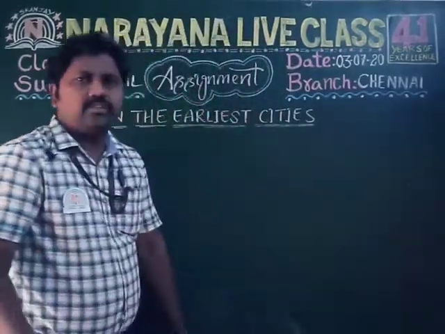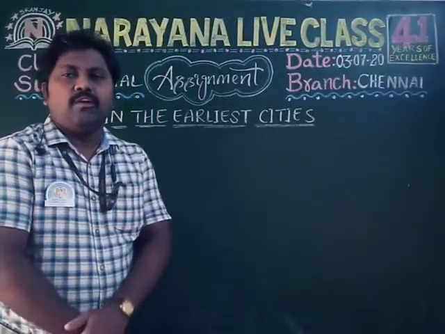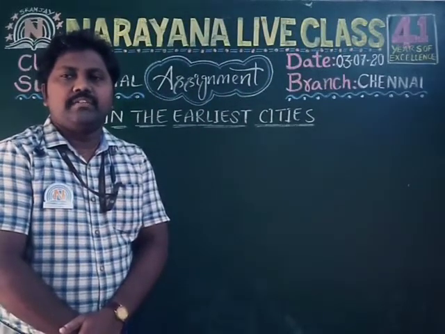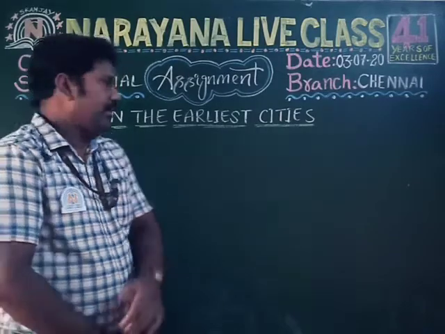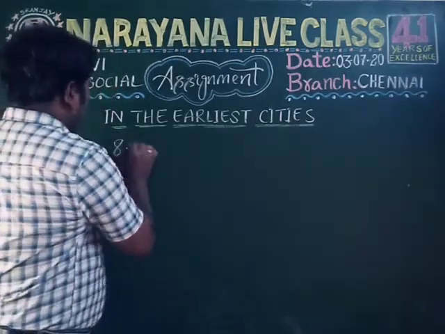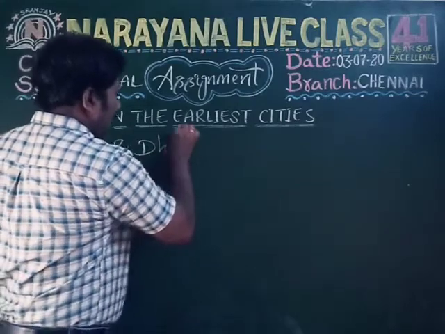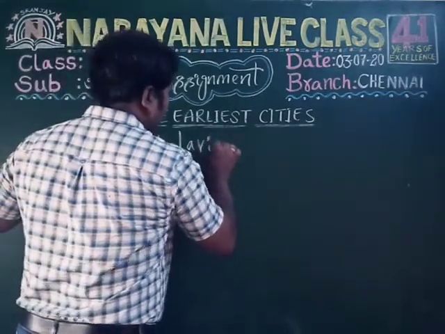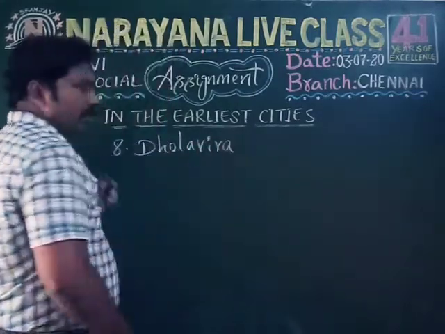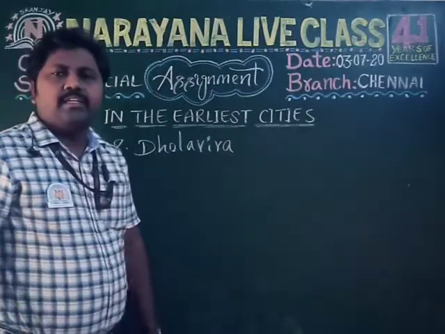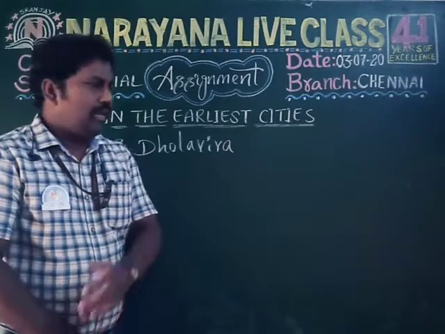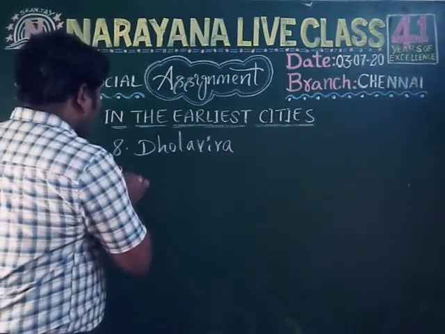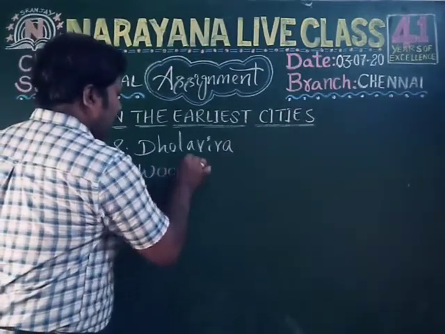Let's see the 8th question. Name the city of Harappa that was divided into 3 parts. The answer is Dholavira. So the 8th question answer is Dholavira. Right? Now let's take the 9th question, children. Name the material used to make a plough. The answer is wood. So the 9th question answer is wood.